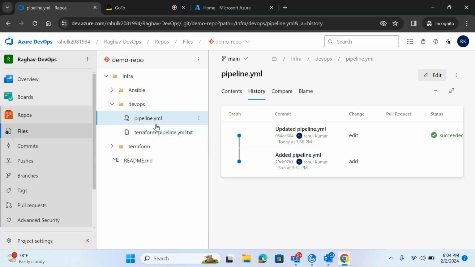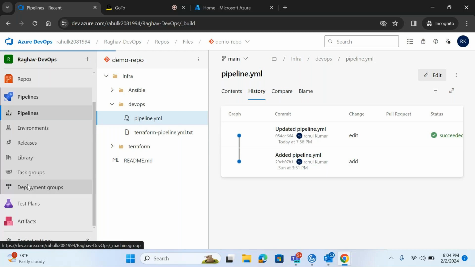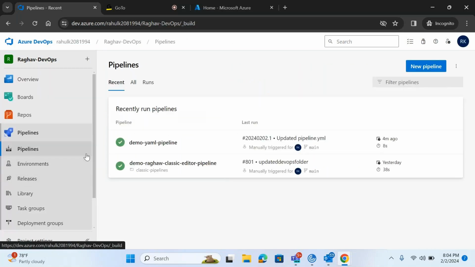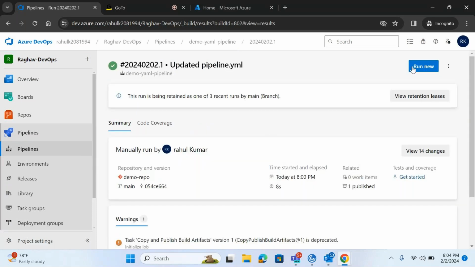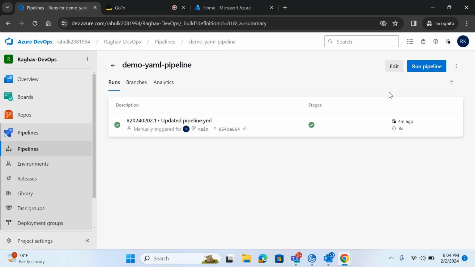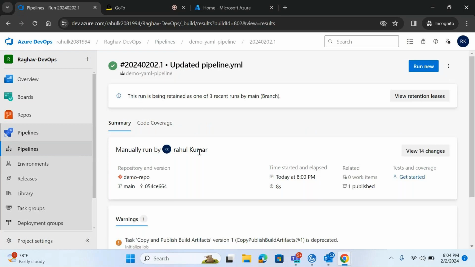Now I'll show you how we can run this. How are we running this pipeline? We are manually running it. Everything we have run manually. If you talk about the ML pipeline, we have run it manually. This is a manual run. We have clicked here, run pipeline and all. If you go inside a pipeline, it will also say manually run by someone. I have run it, so it is showing manually run by me.